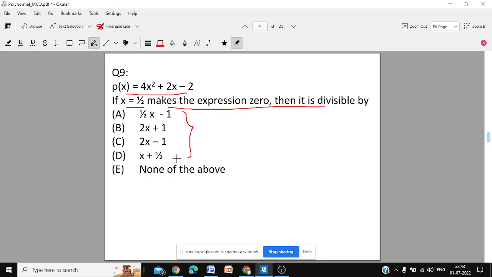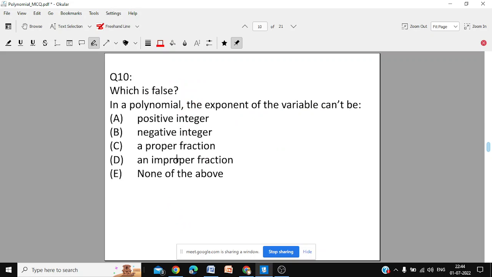But if x equal to half makes it 0, then its factor should be the exact factor which will divide it, giving 0 remainder. The options are: 2x minus 1, 2x plus 1, x minus 1, x plus half, none of the above. You have to see which is the correct factor. So that was question number 9, and last question is question number 10.